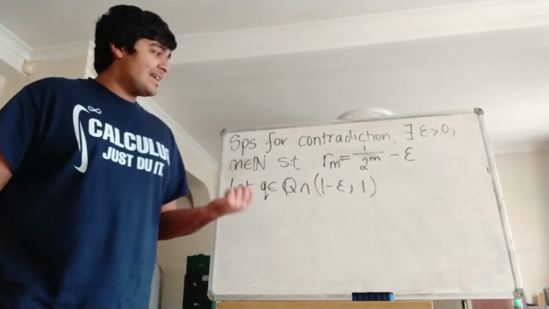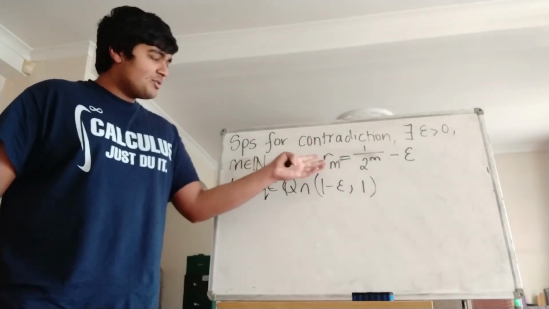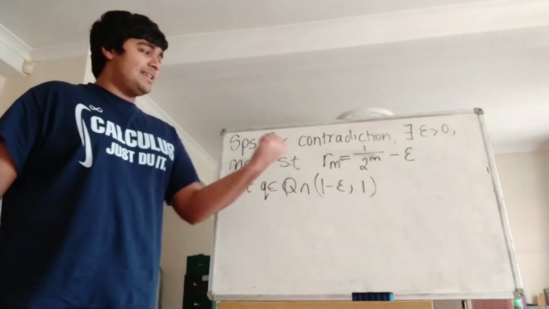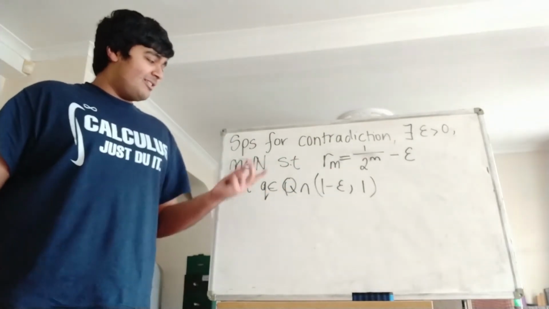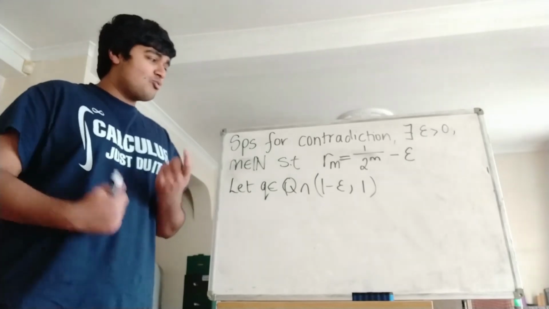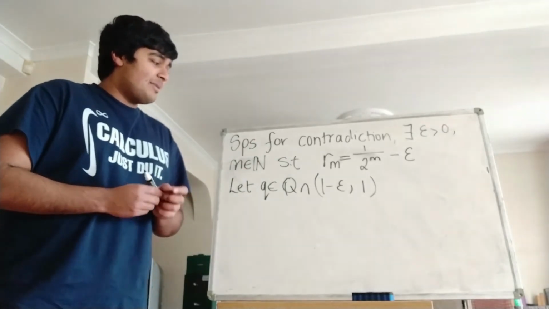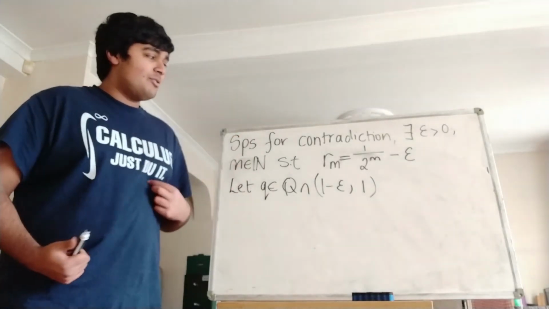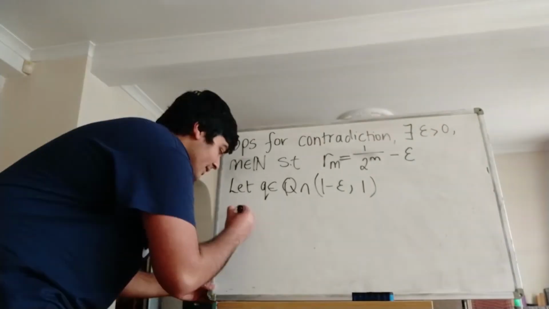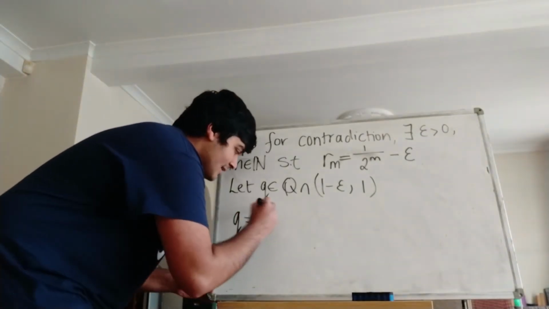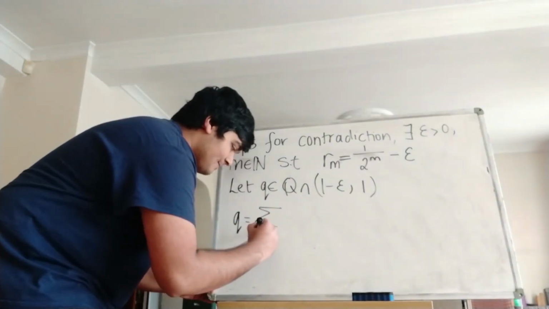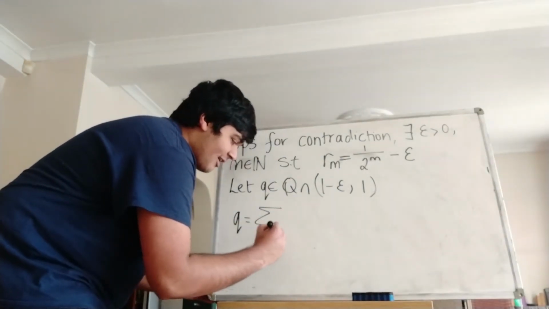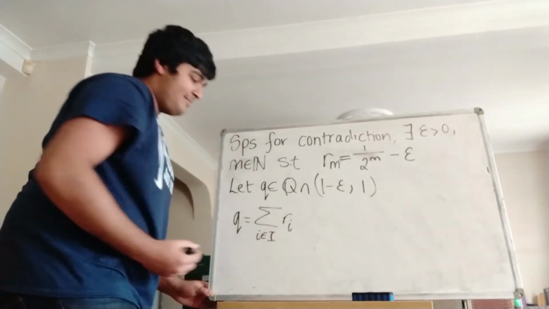So firstly, q has to be made from these Ri's here, because the next biggest element in capital R is going to be 1, but if we have 1 in our subset making q, that's already too big. Okay, so we have to have q equal to the sum of some subset of these Rm, so let's denote it like this: q equals the sum over i in I of Ri.